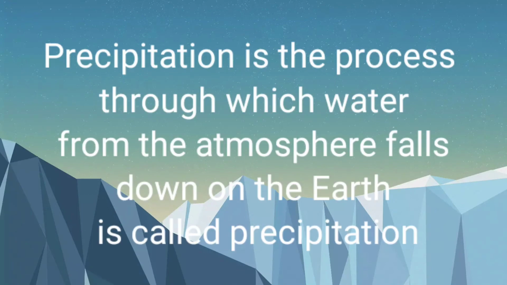The next basic element is precipitation. Precipitation is a process through which water from the atmosphere falls down on the earth. It occurs when clouds join together holding moisture and drop the moisture in the form of rain on the earth's surface.